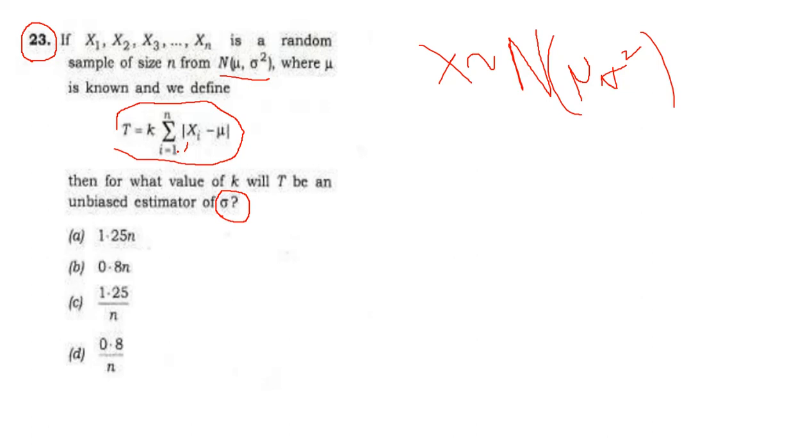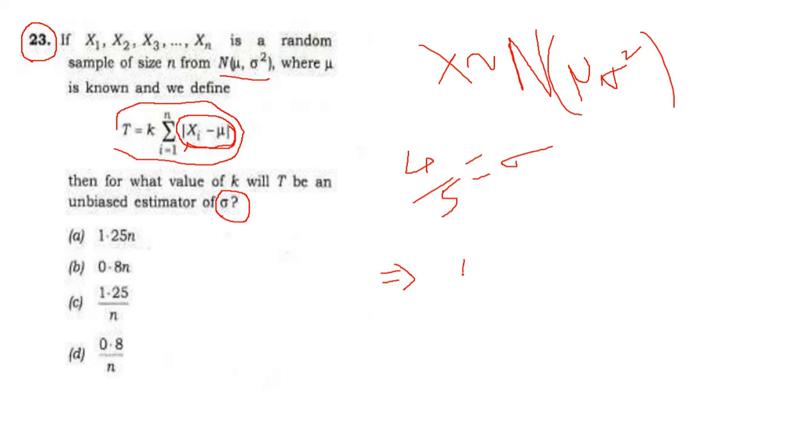What is this modulus xi minus mu? It is the mean deviation. What is the mean deviation formula for a normal distribution? The mean deviation is 4 upon 5 sigma. Now we equate the expected value of the summation to sigma, then we get the unbiased estimator of sigma.